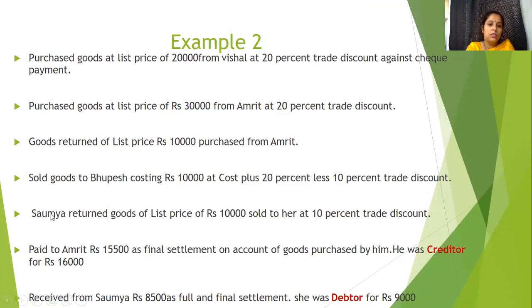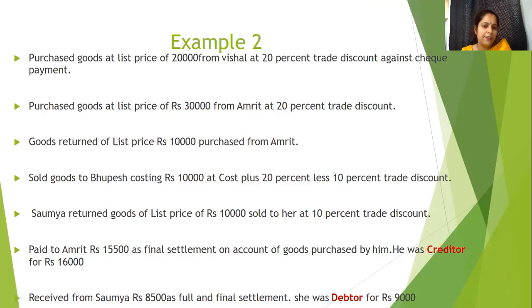Okay. Now, Soumya returned goods of list price rupees 10,000 sold to her at 10% trade discount. We sold certain goods to Soumya. Okay, so Soumya and sales. But she is returning those goods. It means sales return is happening. We sold her the goods costing rupees 10,000 at 10% trade discount.